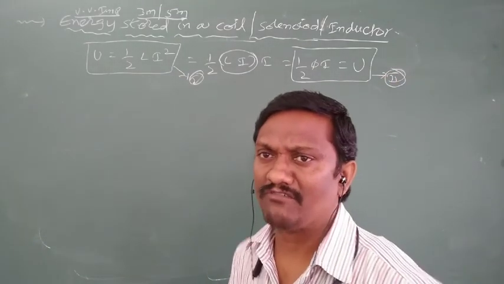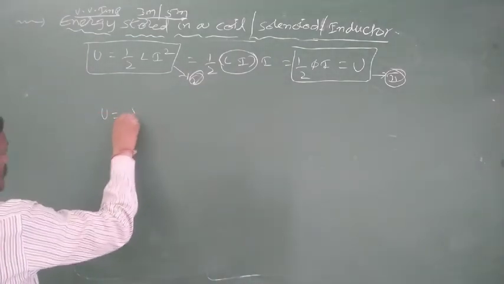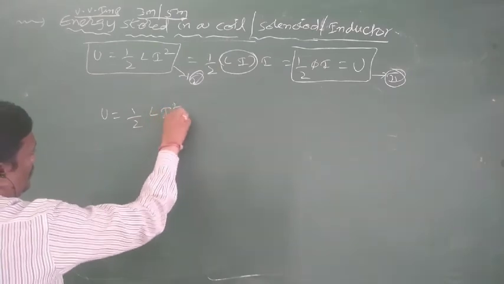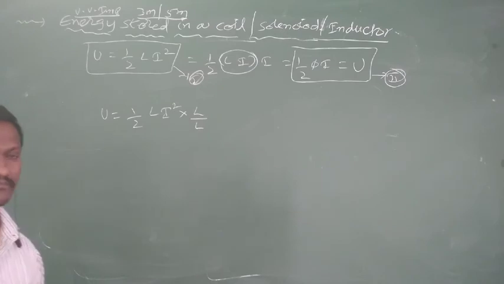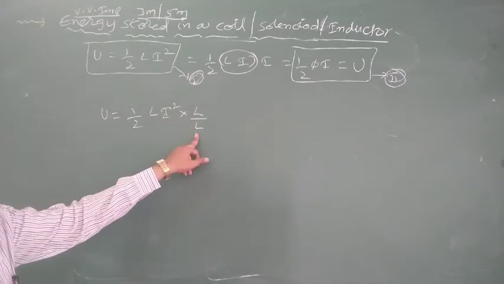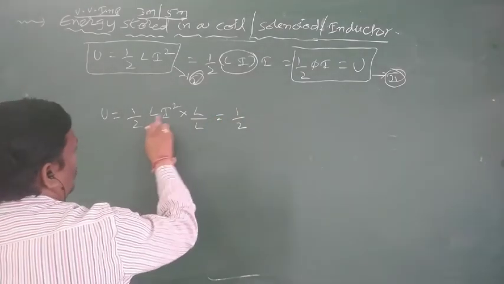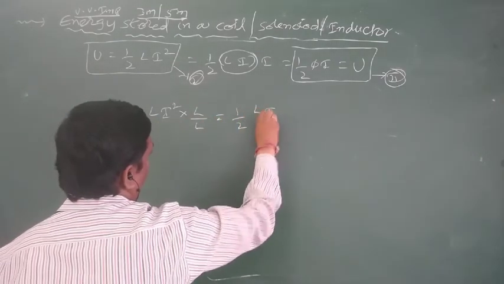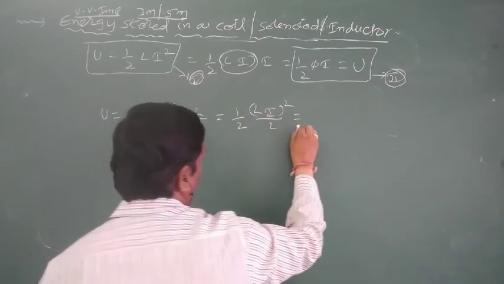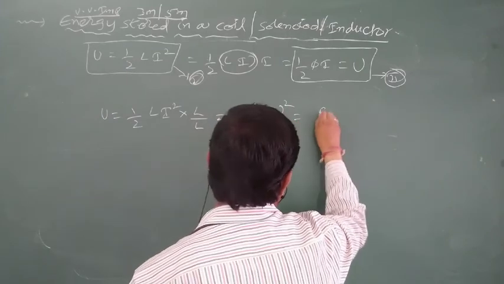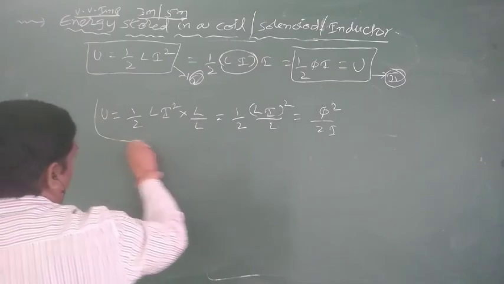Or we will also have one more form of energy. Again, recall the first form of energy U is equal to half Li square. Multiply and divide this equation by L. Multiplying and dividing by the same value means there is no loss. So U is equal to half L square I square by L, or Li whole square by L. So U is equal to Li whole square, which means phi square by 2L. So it is the third form of energy.